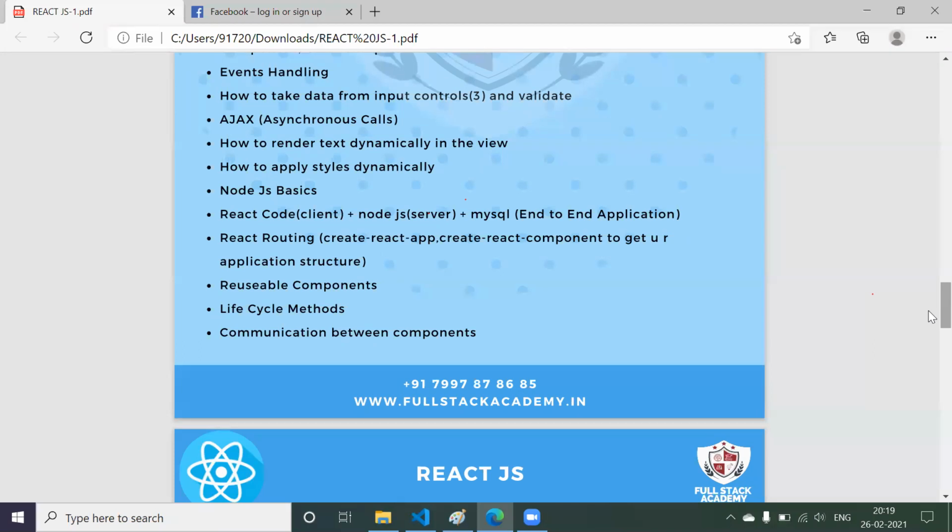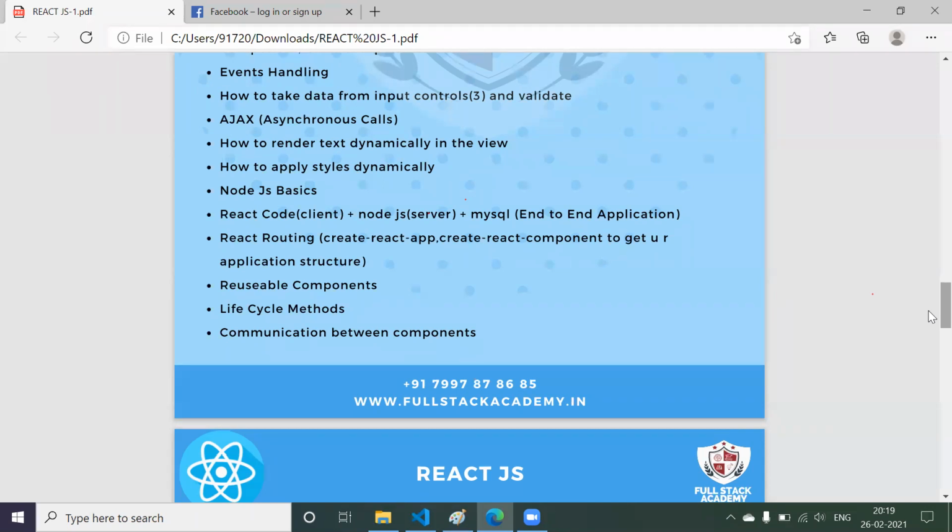Apart from this, we are going to use Bootstrap, which we have not mentioned, but we will be using Bootstrap. So that will be an advantage. And second will be Git. Now, how can you share your code with someone? If you are working from home, you have written some code, and you want to share that code with your lead or a teammate. How can you share? For that, we are going to use a technology like Git, a version control system. So we are going to understand about Git as well.